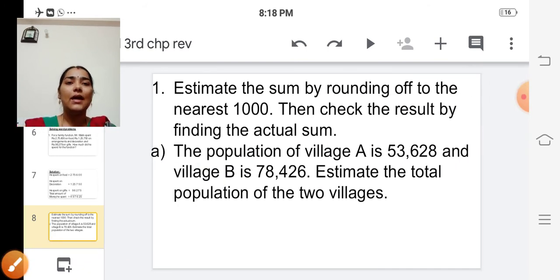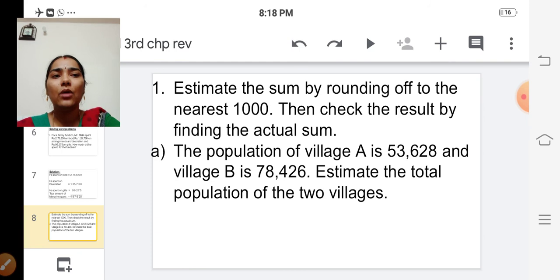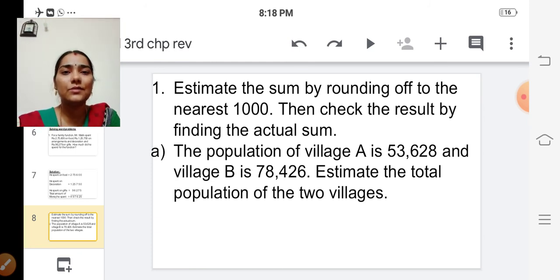Next one is estimate the sum by rounding off to the nearest thousand. Then check the result by finding the actual sum. So we are going to round off the thousands place. Okay. See the problem?